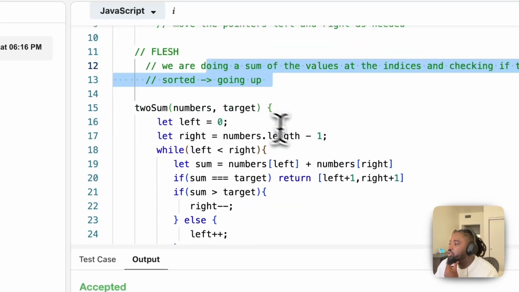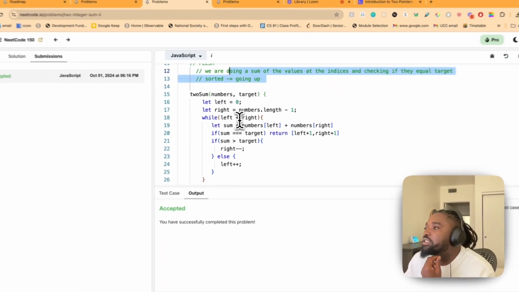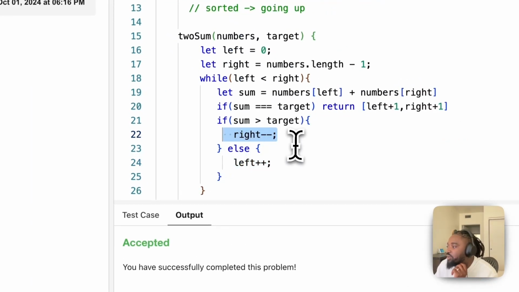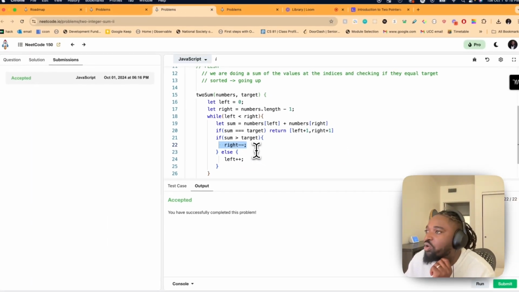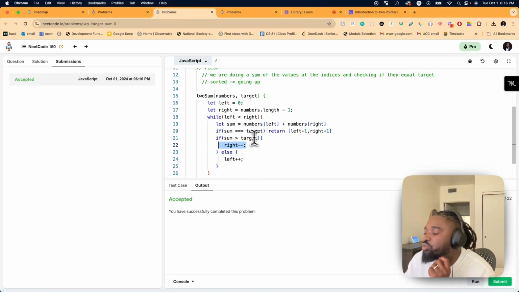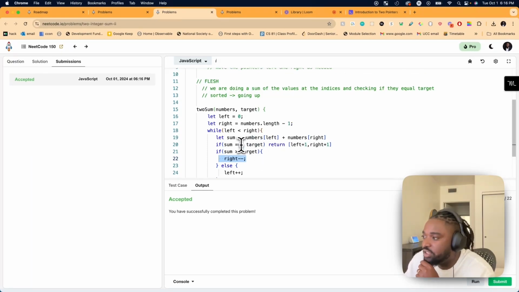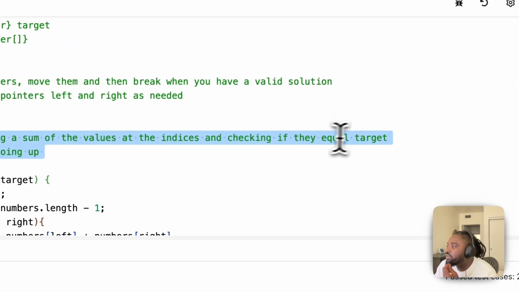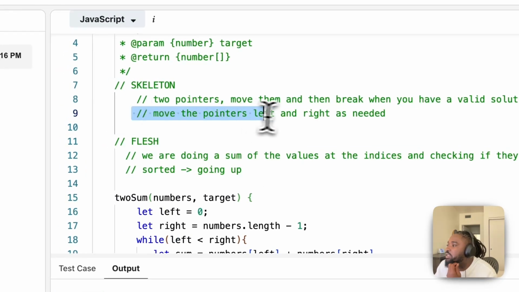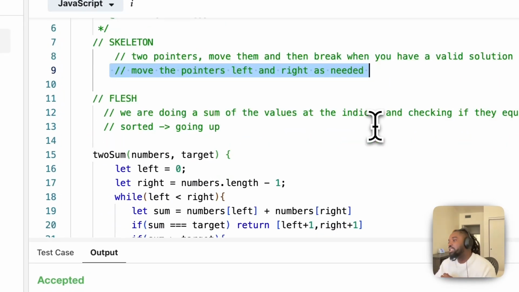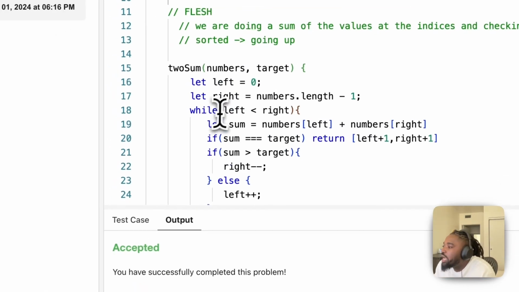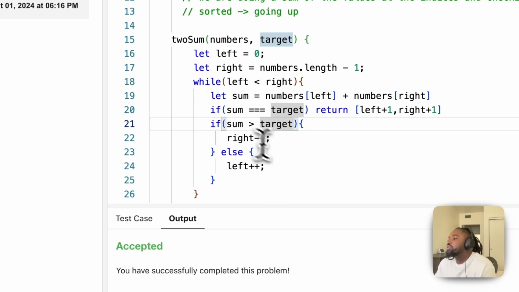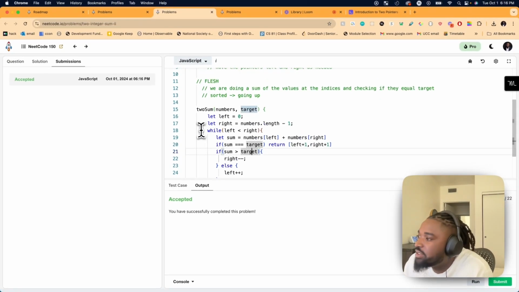Don't be like me. Okay, so again, you see the only difference that we had to change here is that we were not moving the left and the right sequentially. We're not moving left and right all at the same time. We had to be aware of when we're moving the left and the right, and that's this flesh part. We add some of the values and then check if they're equal to target, and move the pointers left and right if needed. But all this code we could just copy paste from somewhere else, and all we had to do is figure out the flesh.